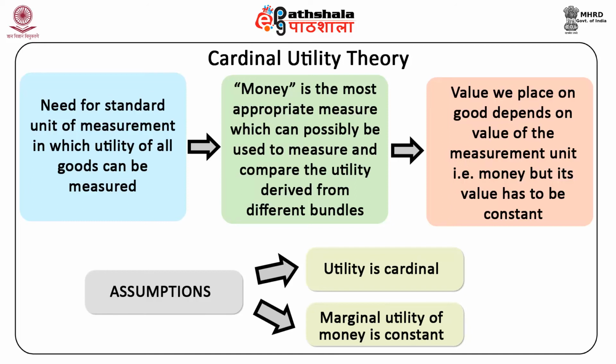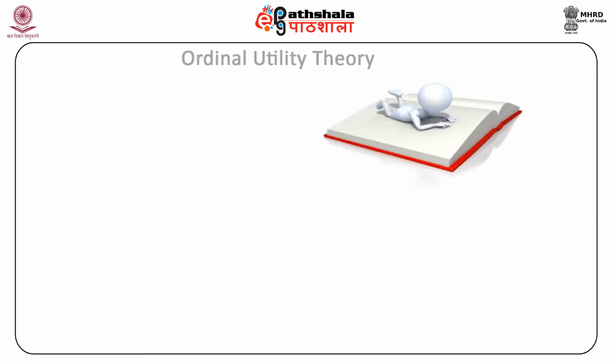Now, this method is not very appealing, as economists are of the view that to tell whether one consumption bundle or another will be chosen, we only have to know which is preferred, that is, which has the larger utility. Even if we try to understand how much larger the utility is, it does not add anything to the description of choice. The cardinality assumption is difficult to justify. Second is the theory of ordinal utility.